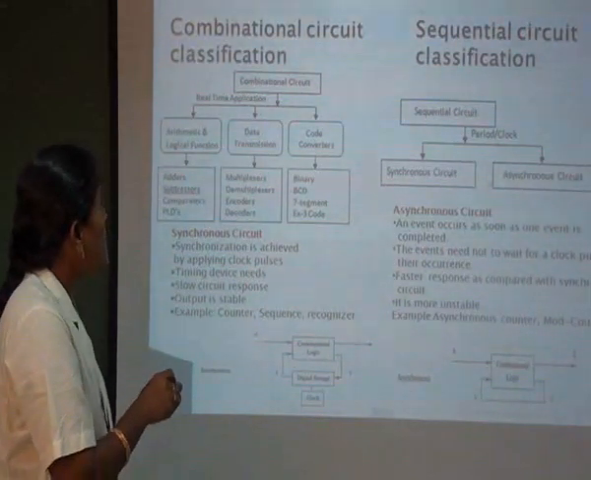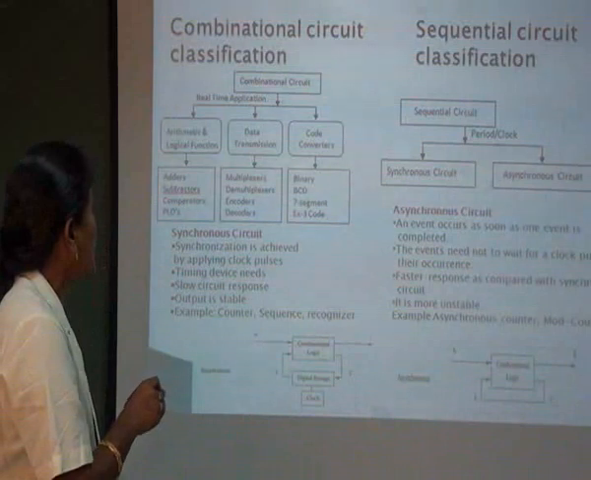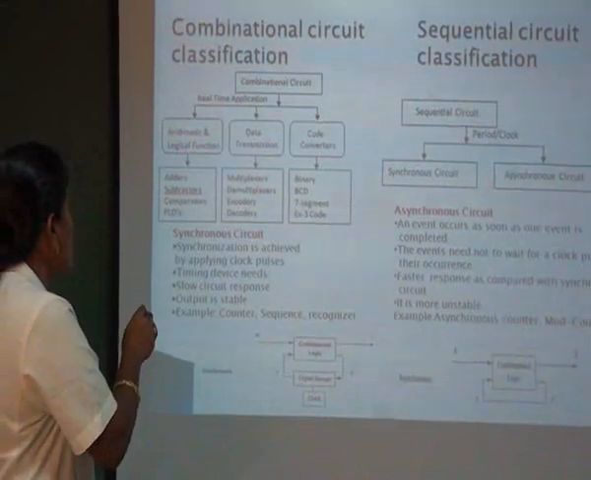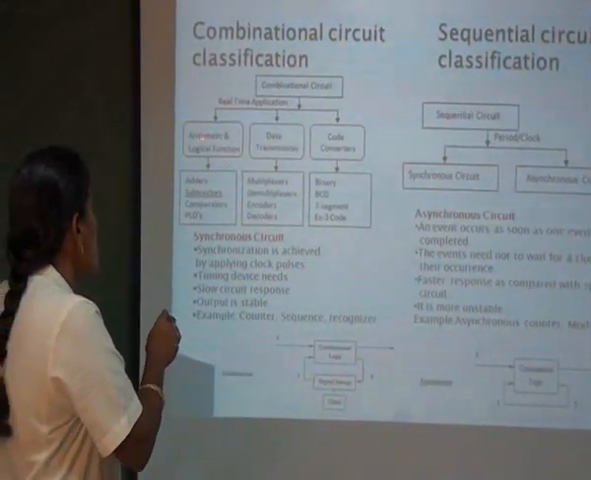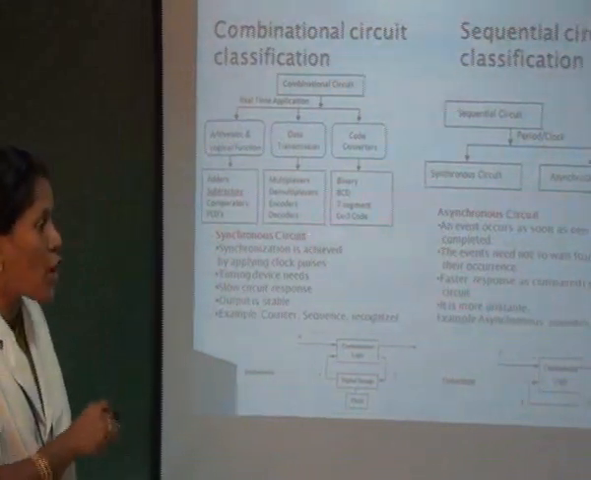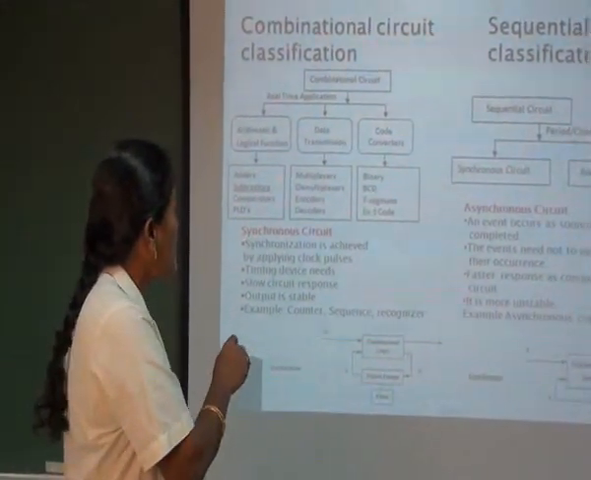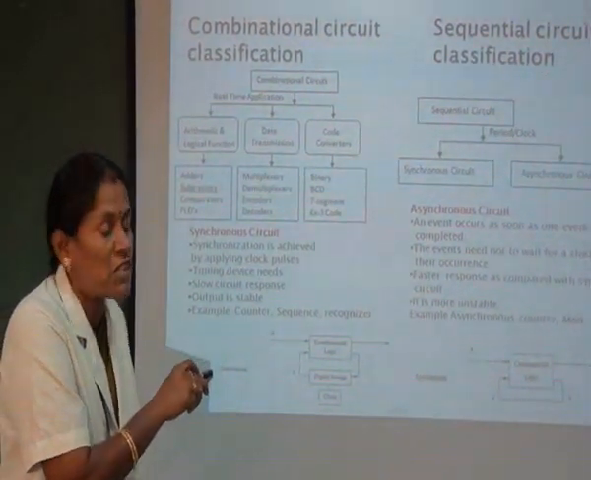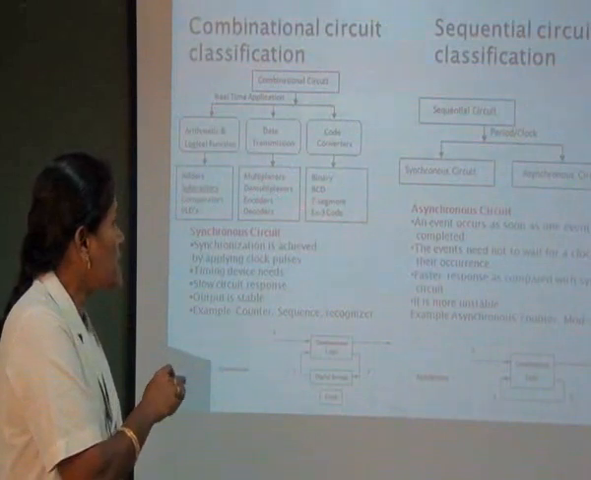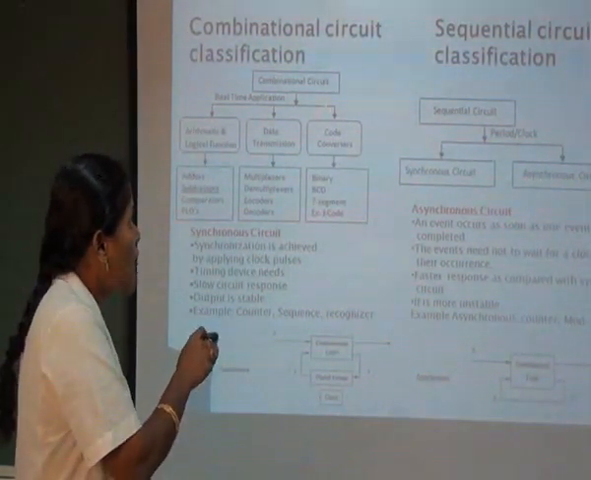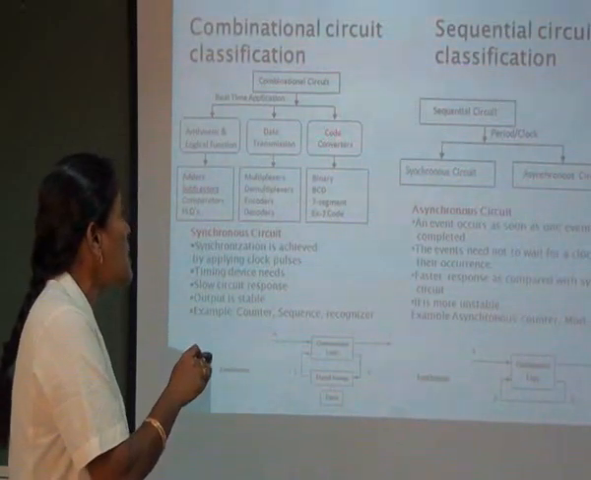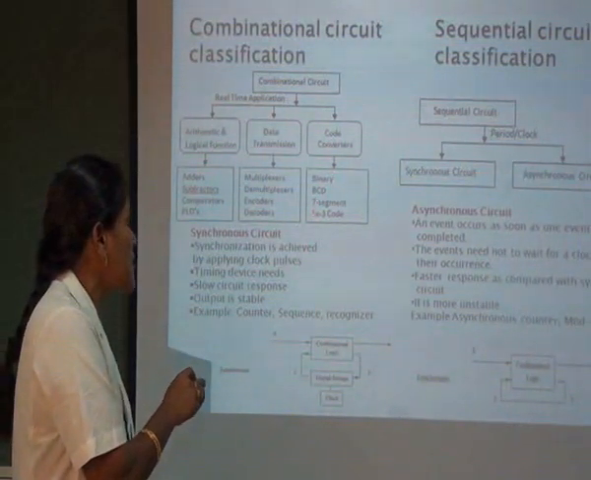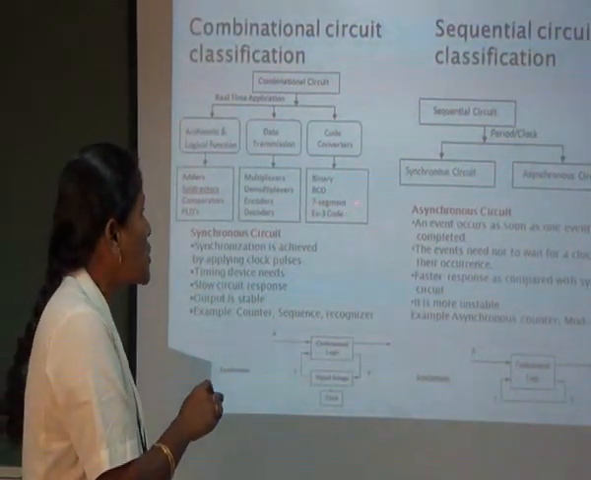Then the combinational circuit is further classified based on its real-time applications. The first subdivision is arithmetic and logical functions. Examples are adder, subtractor, comparator, and PLD. The next broad application is data transmission. Examples are multiplexer, demultiplexer, encoder and decoder. The code converter is also one kind of application. Under this, the examples are binary code conversions, BCD converter, 7-segment converter, and XS3 code conversions.